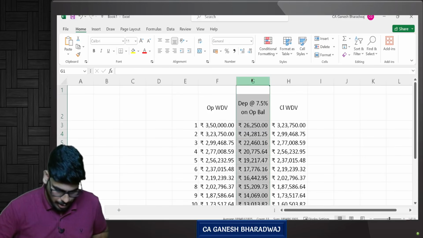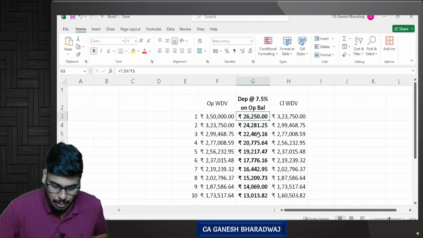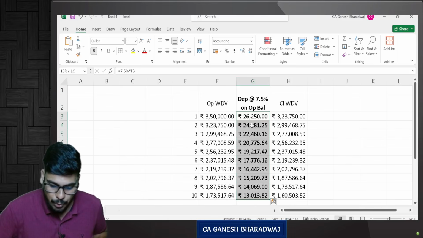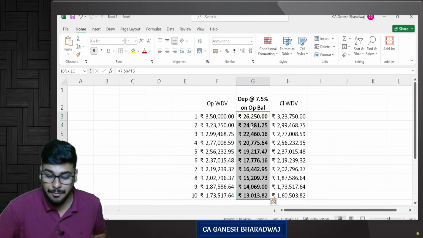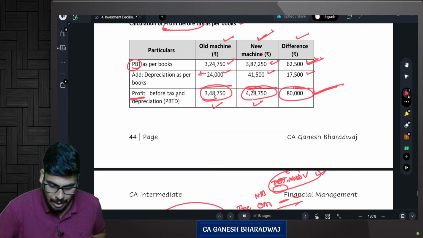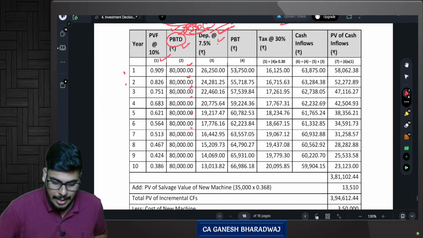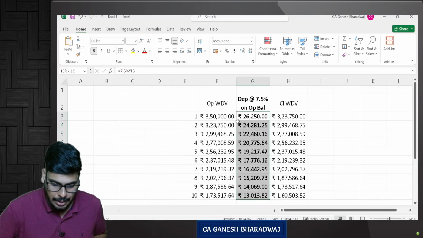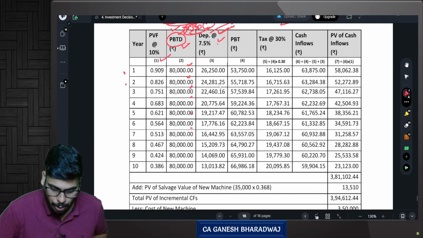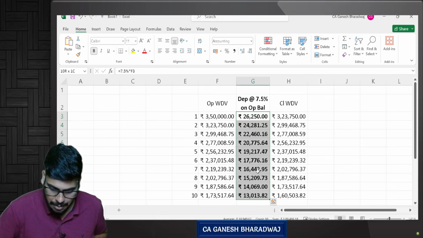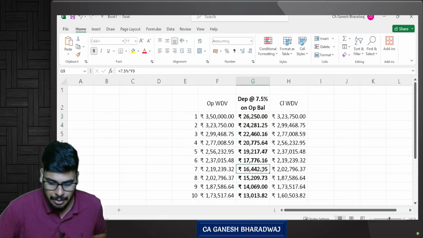So the WDV, year-wise, is going to be 26,250, 24,281.25, 22,460.16 and so on. This is exactly what they have done here in this question. Look at this: 26,250, then 24,281.25. Directly go to the 7th year: 16,442.95.